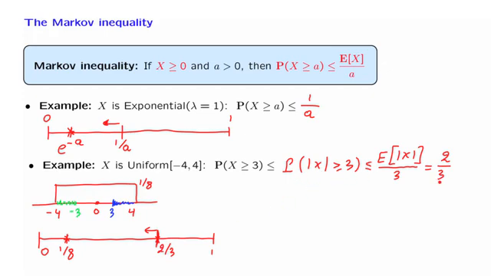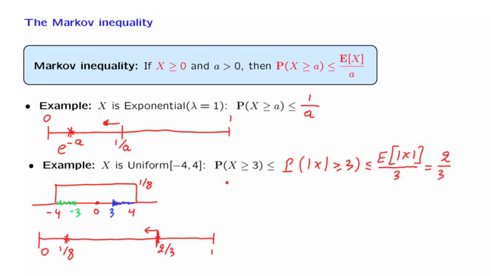In this particular example, we can. Because of symmetry, we know that the probability of being larger than or equal to 3 is equal to the probability of being less than or equal to -3. Or the probability of this event, which is the blue and the green, is twice the probability of just the blue event.